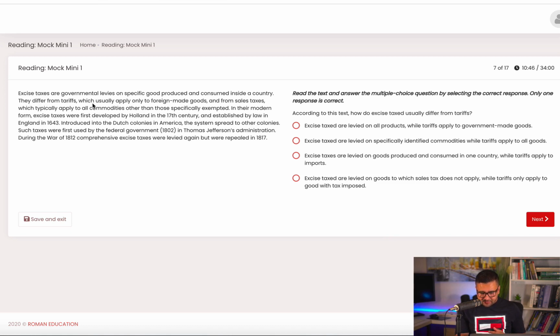They differ from tariffs, which usually apply, and if you read, you can find that they say only to foreign made goods, and from sales taxes, which typically apply to all commodities other than those specifically exempted. So that means that is how excise taxes are different. This one, excise taxes are levied on goods produced and consumed in one country, while tariffs apply to imports, because that's what they say here: if you're getting something from outside, then that is tariff, and if you are just being taxed for what you consumed in your own country, that will be excise taxes.